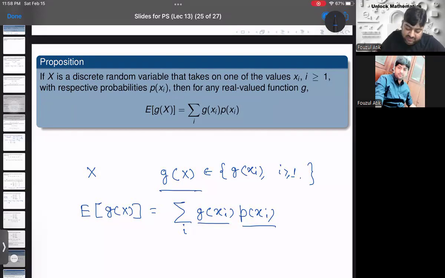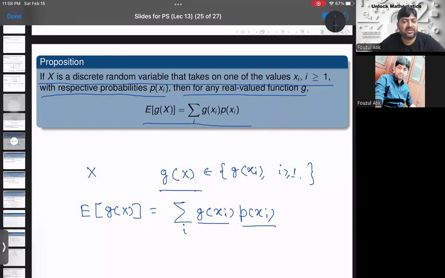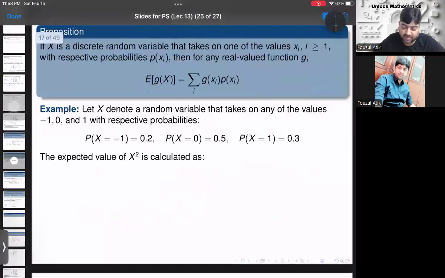Clear? So therefore, this theorem says if X is a discrete random variable that takes one of the values xi with respective probability p of xi, then for any real valued function g, expectation of g of X is equal to summation of g of xi into p of xi, right? Now this is a very useful proposition, a very useful result that we can use in several places. Let us have an example.